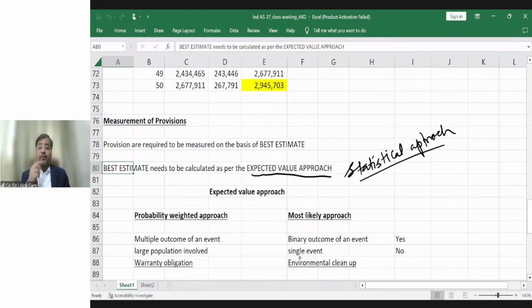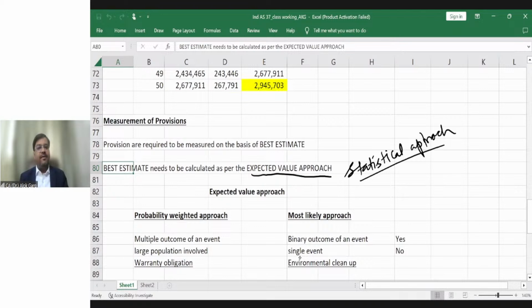Let's say 20% is a very minuscule repair where 0 cost will be there.